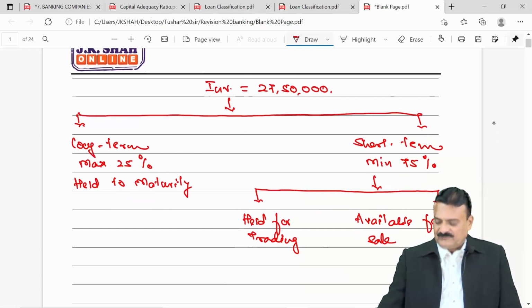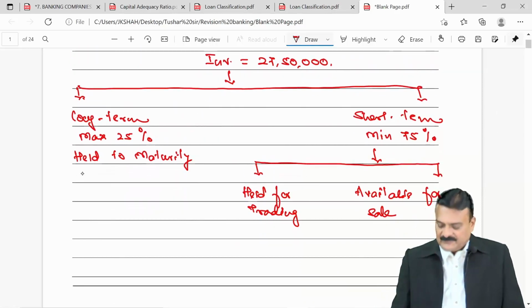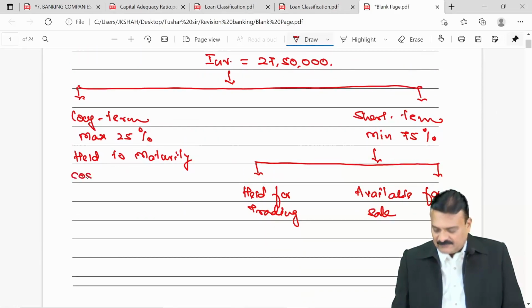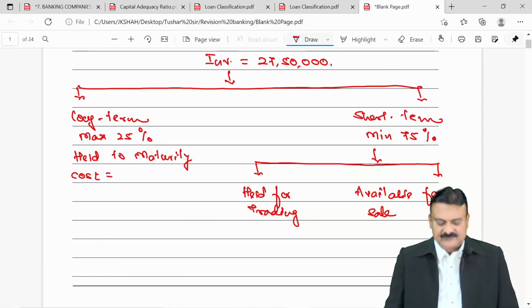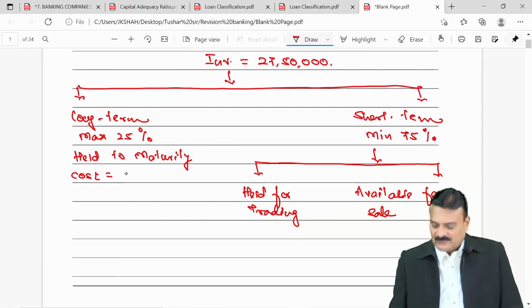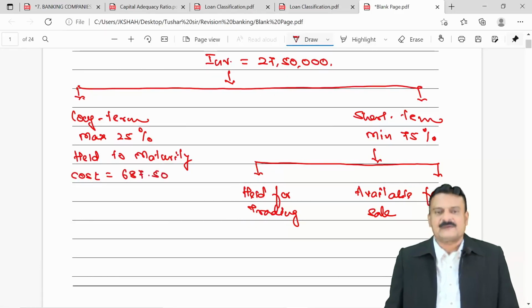So, out of 2750, 25%, of course, the figure is cost. So, this also has to be cost. So, 25% of that, this cost has to be 687.50.